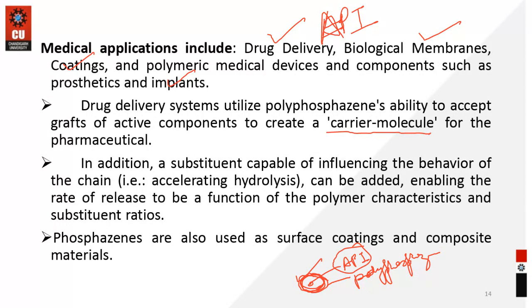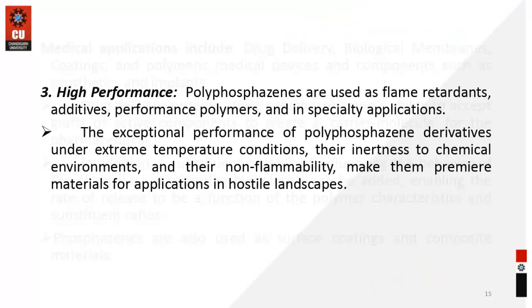You can have the tablet, you can have some other items whose surface has to be coated with certain inert materials. There we can apply this phosphazene polymeric substance. Okay, so this is used as a high performance material.